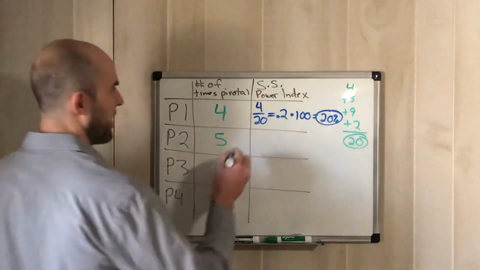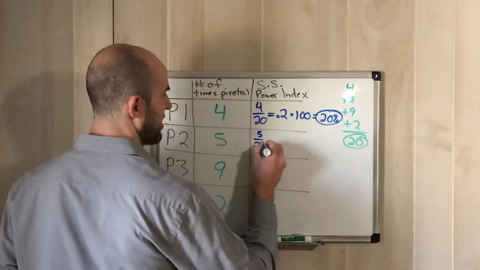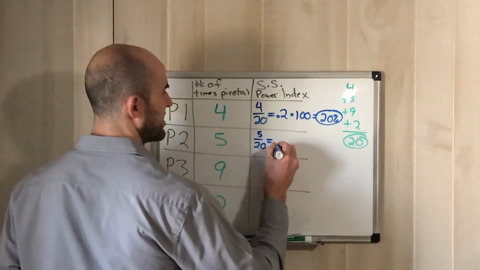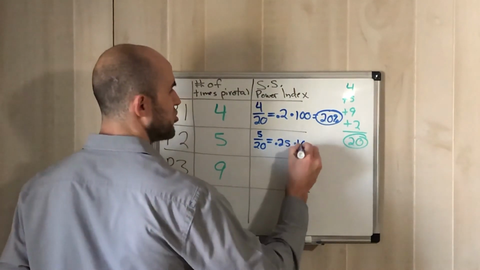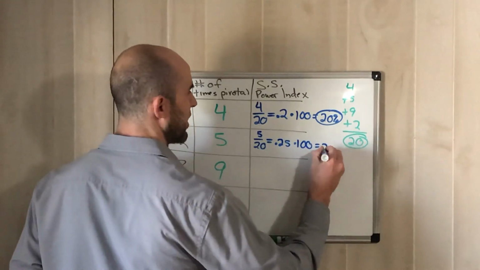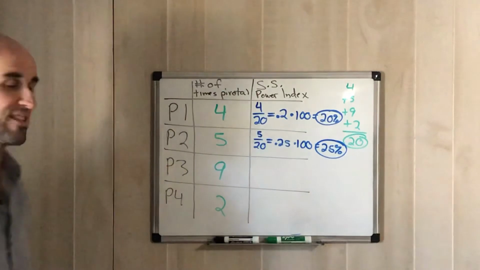Same thing for player 2, he was pivotal 5 out of 20 times. 5 divided by 20 is going to give us 0.25. 0.25 times 100 gives us 25%. So player 2 was pivotal 25% of the time.